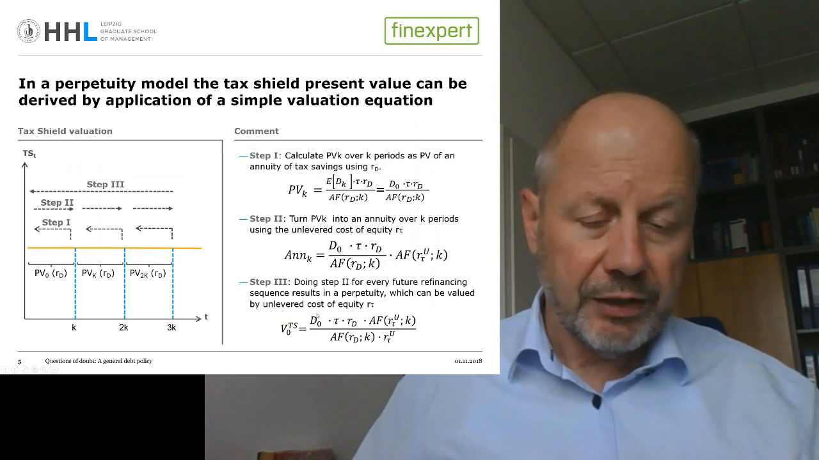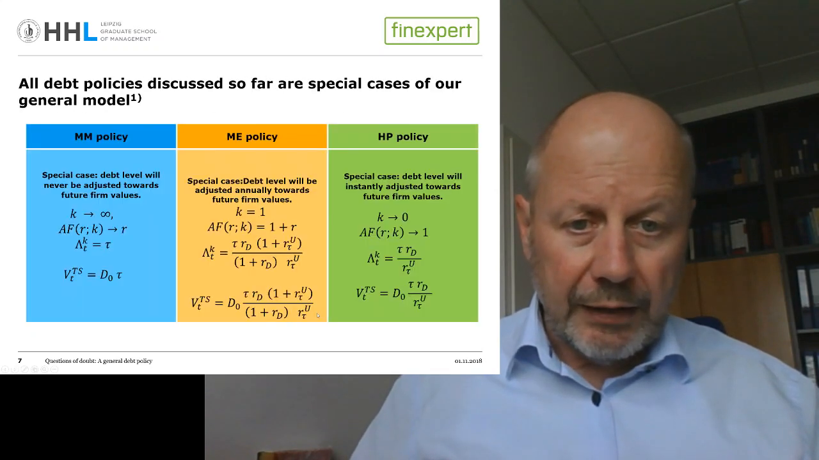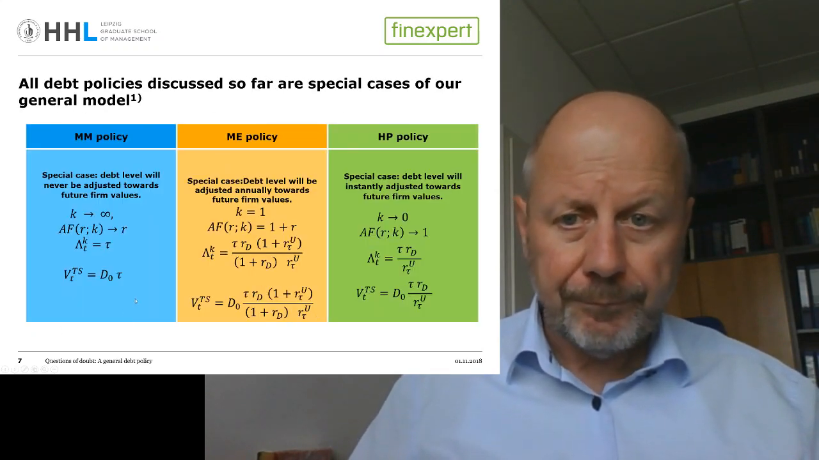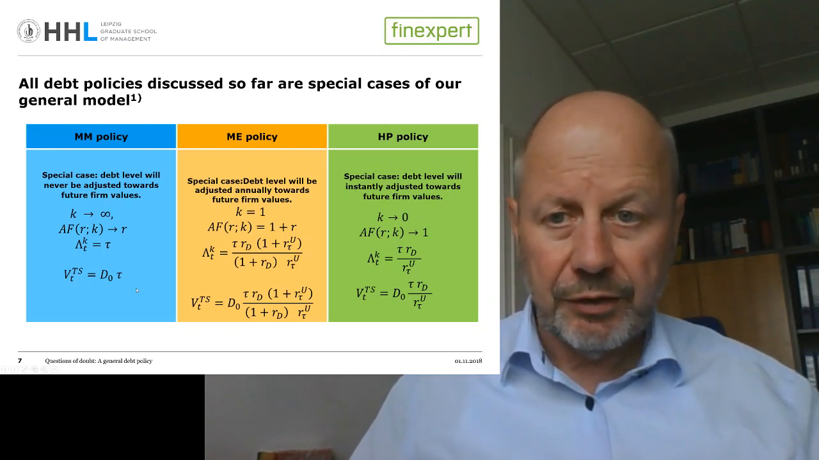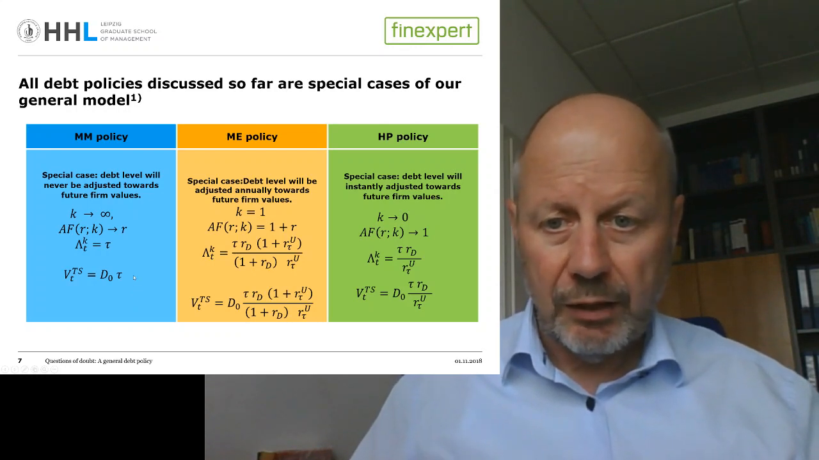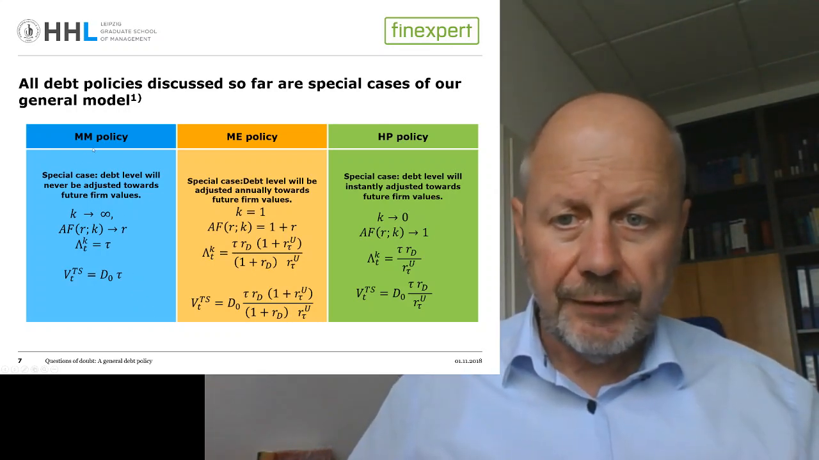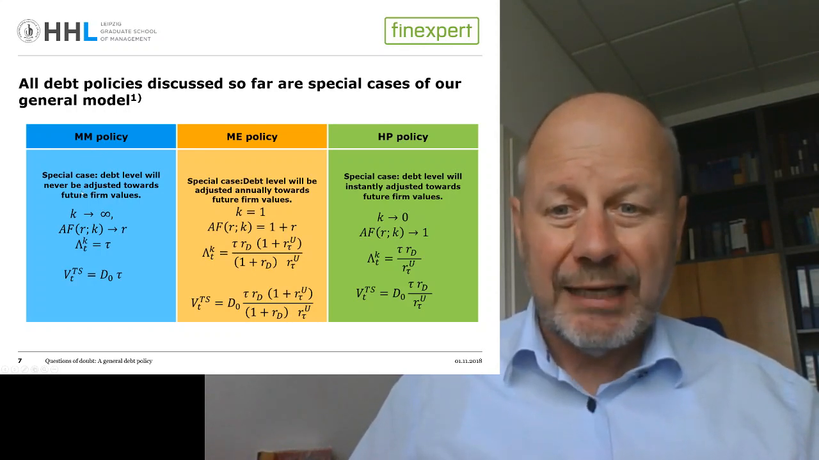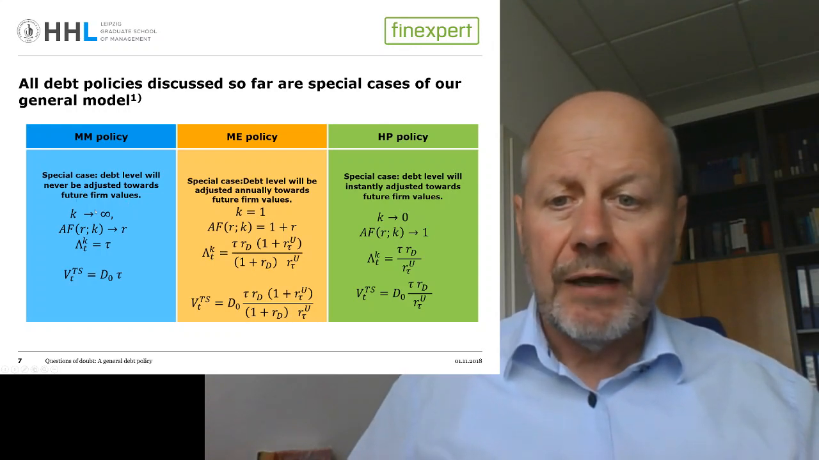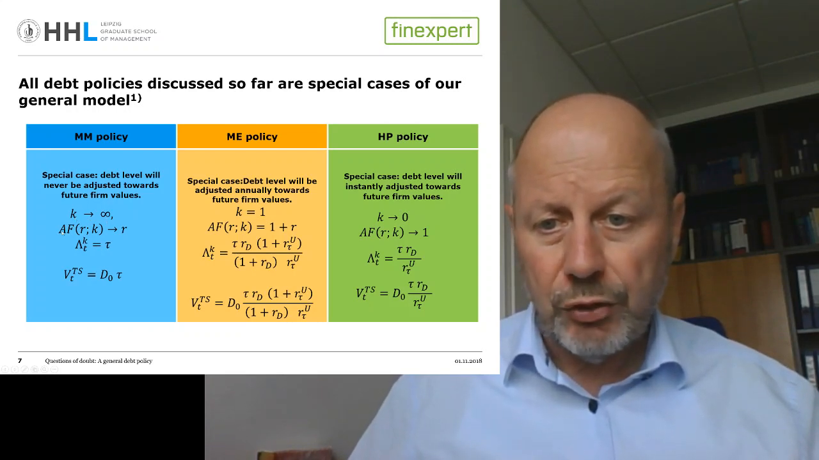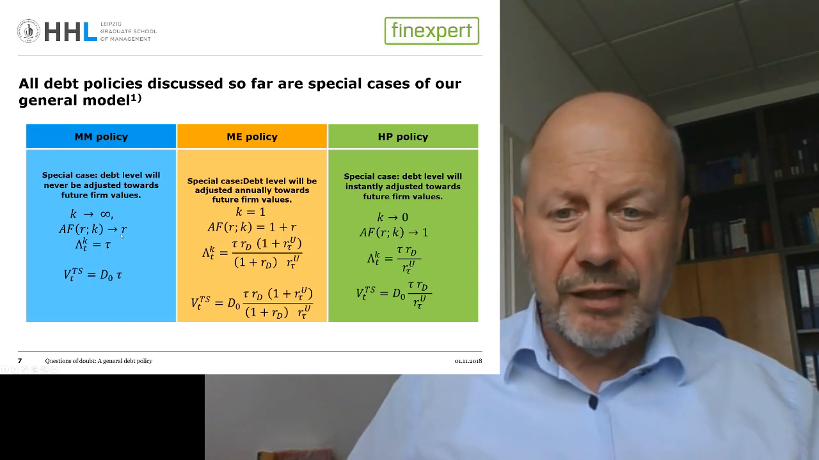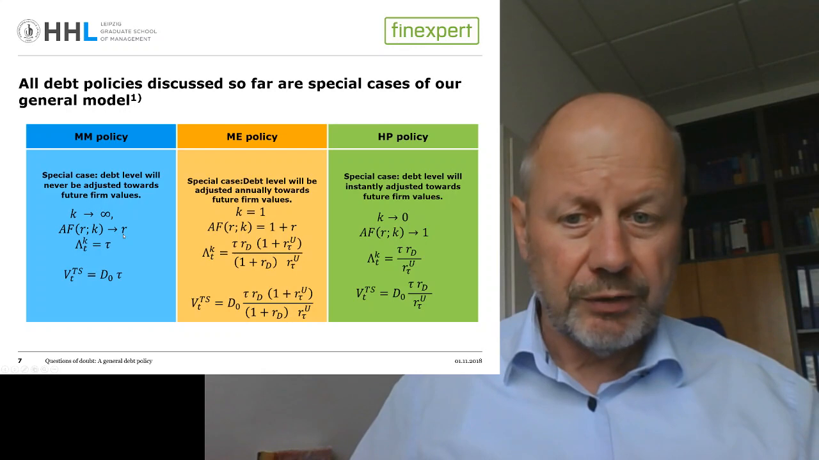Now I'd like to show you that all standard debt policies that are currently cited in the literature are special cases of this equation. The first thing is we look at the Modigliani-Miller policy. That means the debt level will never be adjusted towards the future firm values, and that means that our adjustment sequence K is converging against infinity. And that means that the annuity factor for this case is converging against the discount rate R.